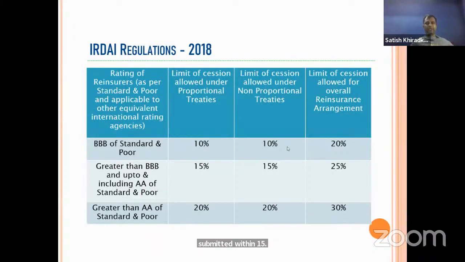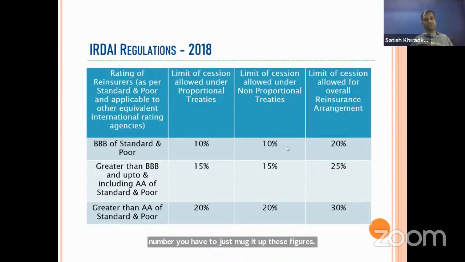Next, IRDA regulation. As per the IRDA regulation, which company, by way of rating, how much is to be ceded, that is given here. I suppose this is just a number. You have to just mug up these figures. If triple B of Standard and Poor's rating is given to a particular insurance company, the limit of cession allowed is 10% proportionate and 10% non-proportionate.